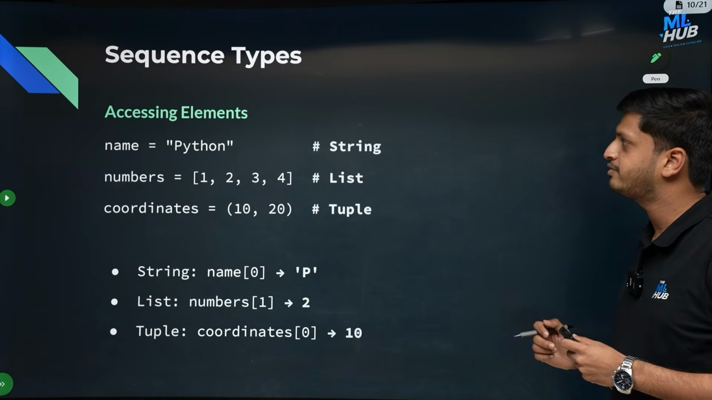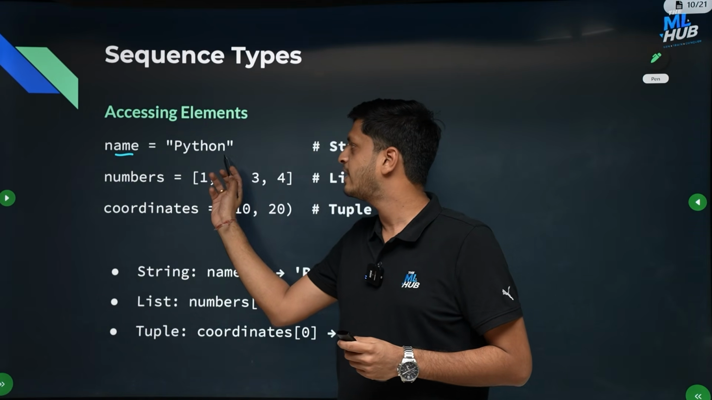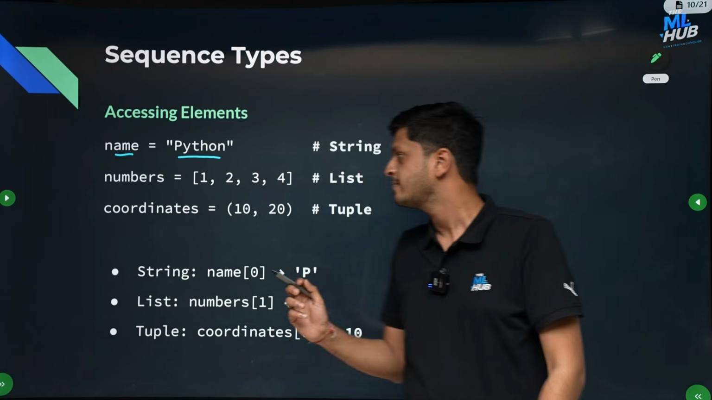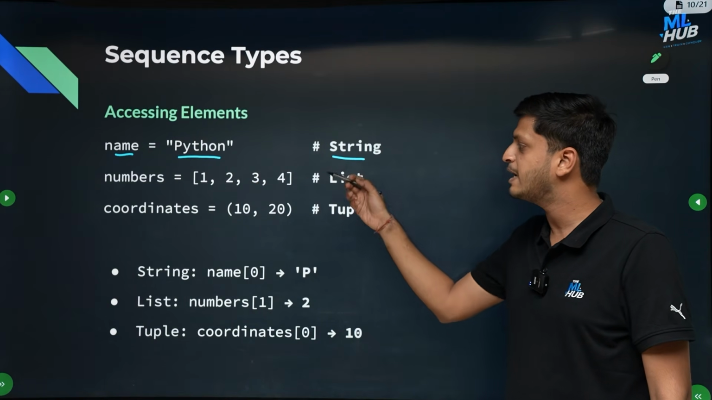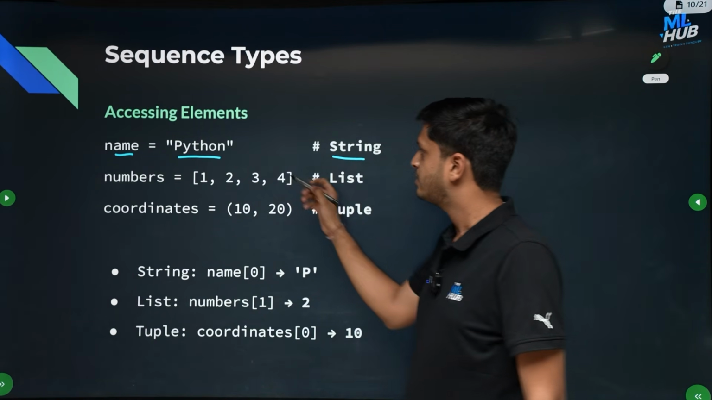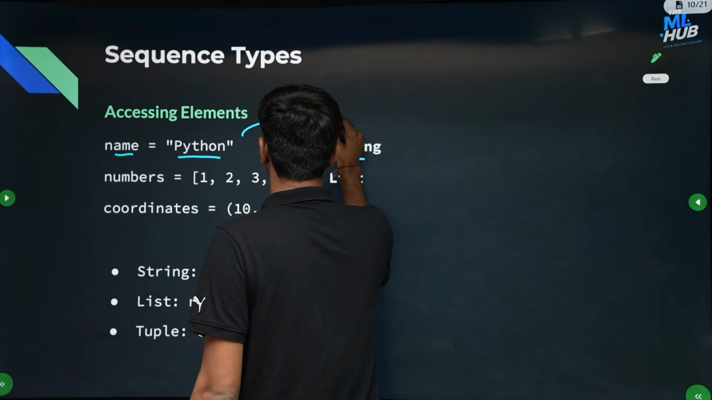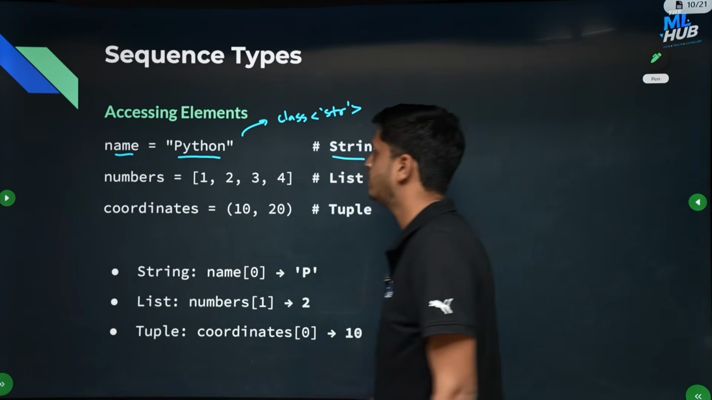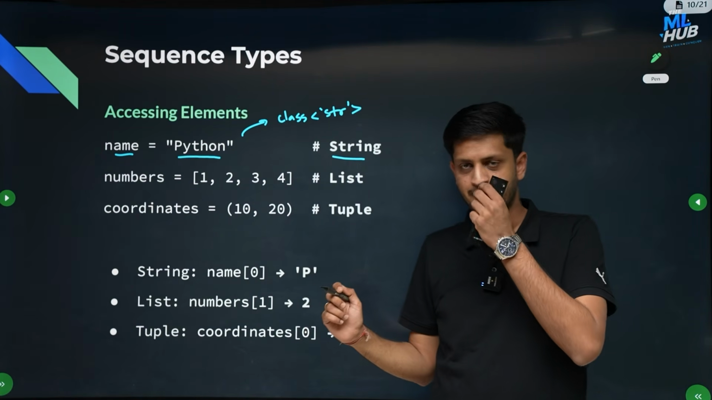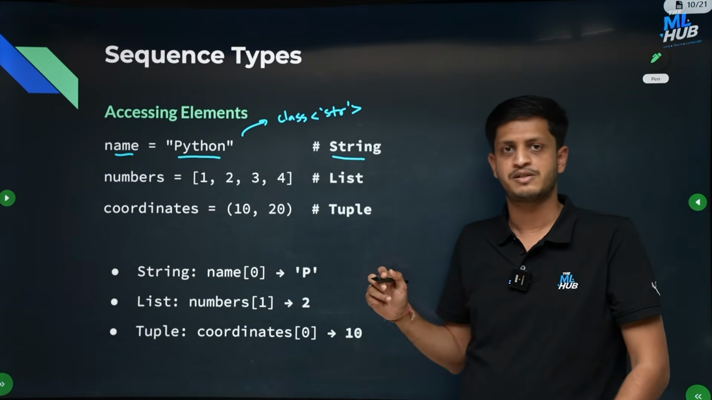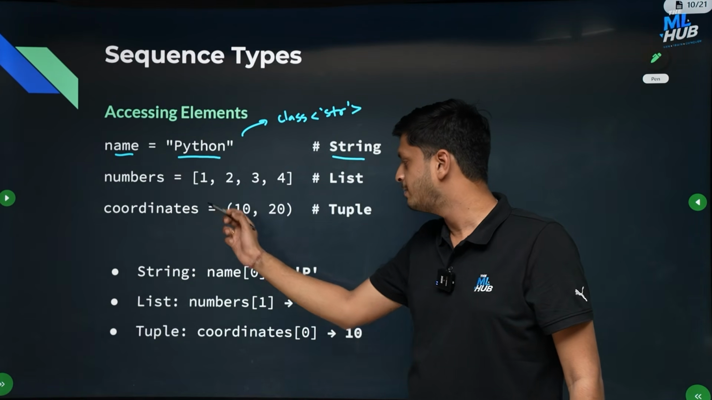Here is an example of sequence data types. First, we created a variable called name, and the value it contains is the string Python. So the data type of name here will be string. So if you print the type of name, it will come out as class str. Okay. There are other ways of declaring strings as well in Python. Again, we will see that later. You can actually declare a string using single quotes as well. We will see that.